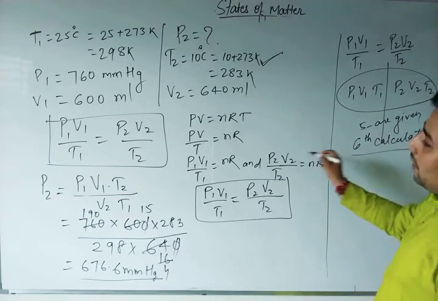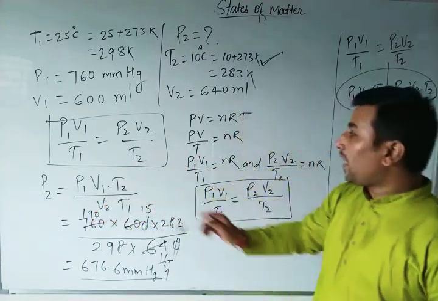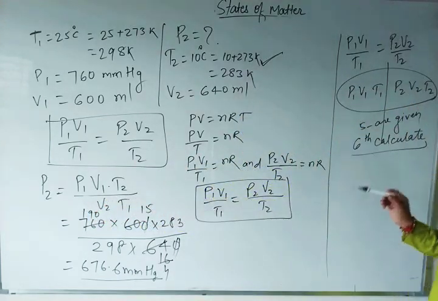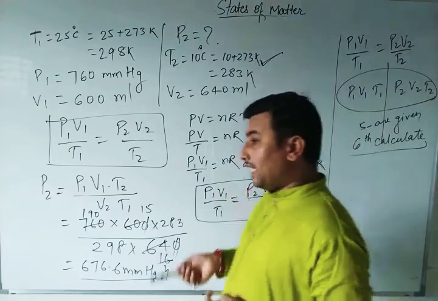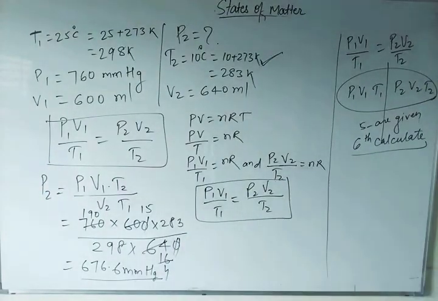Easily, as we have seen here, we calculated the P2 value. So regarding this video, if you are learning any topic, especially the ideal gas equation, any five will be given. Can you calculate the sixth one? I hope you can calculate it easily.